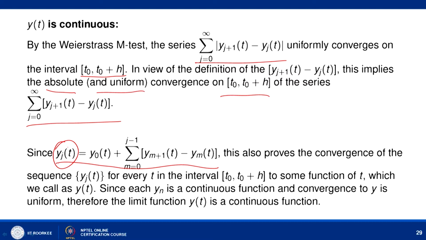So the limit will also be continuous. y_j(t) continuous implies that y(t) is continuous, because the convergence is uniform. Therefore, the limit function y(t) is a continuous function. Now we have shown that the limit function is continuous and it satisfies the integral equation.